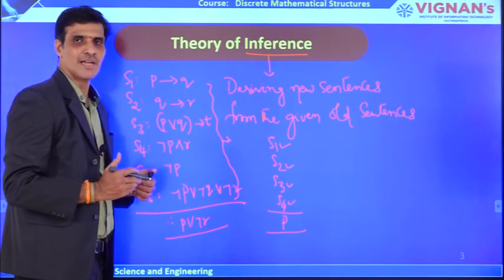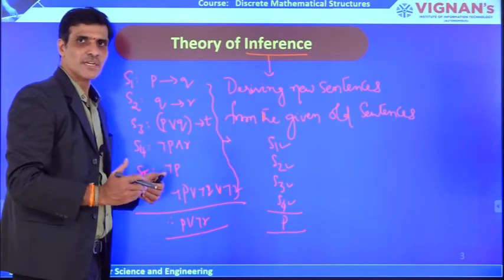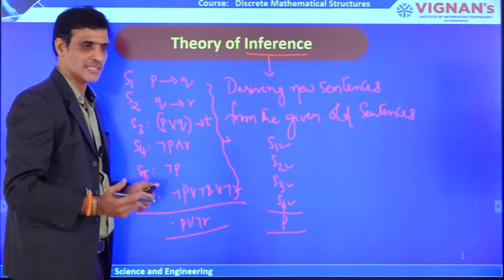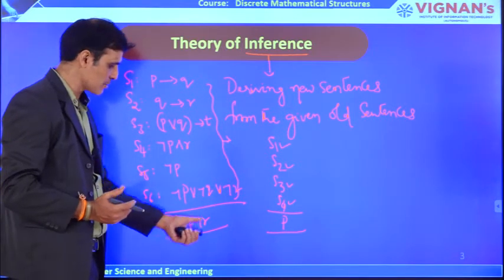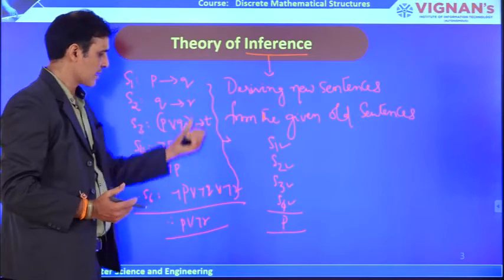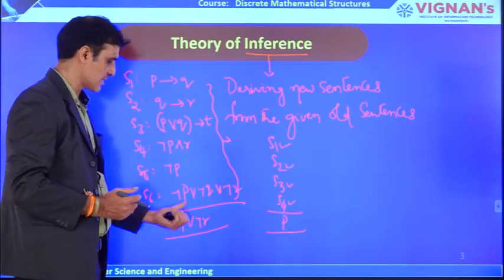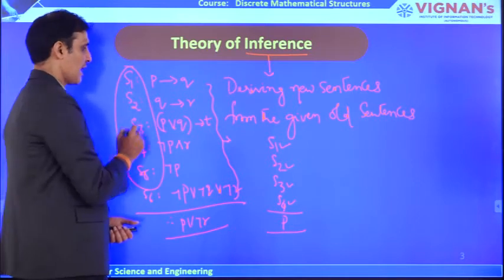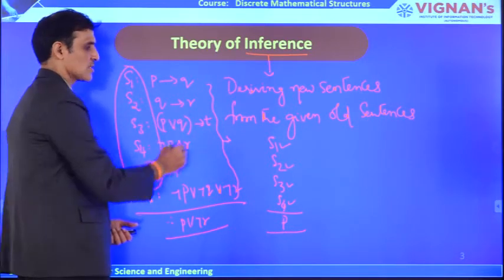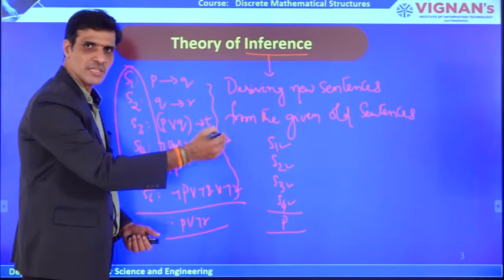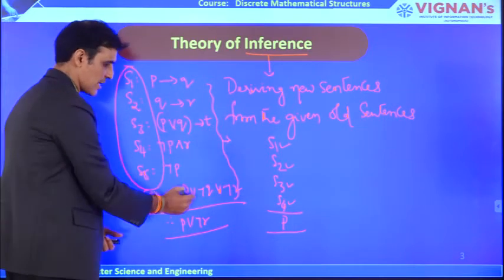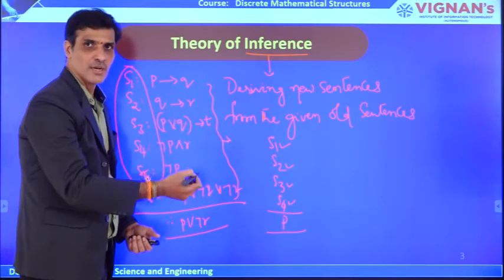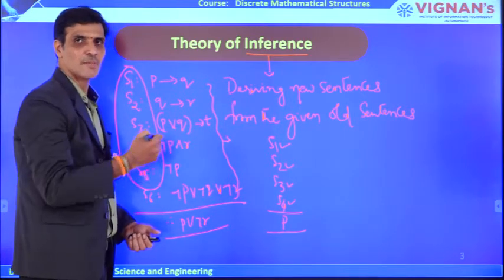Why do we need to derive? Because from the given set of sentences, sometimes it is not possible to prove the given sentence directly. If it is not possible to prove this sentence from the given set of sentences, I want to derive new sentences. How am I going to derive the new sentences? By using these sentences only. How do we do that? To do that, you need some laws.